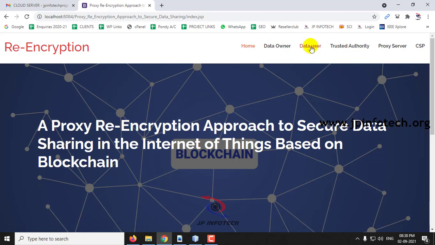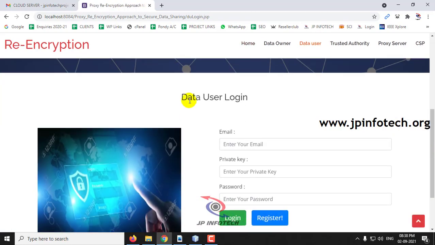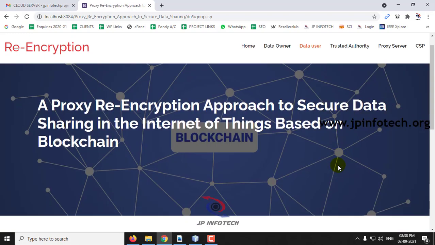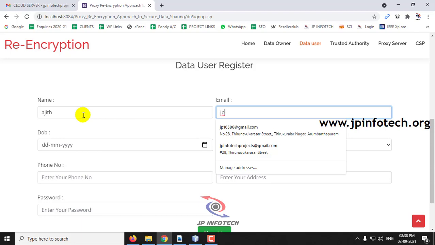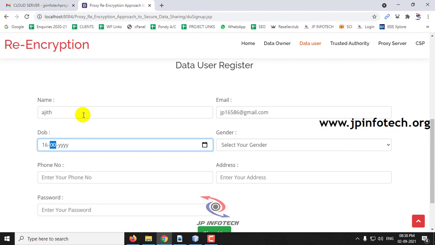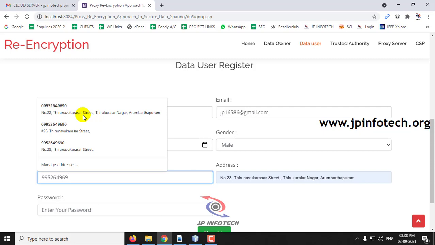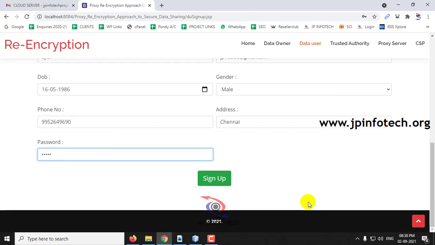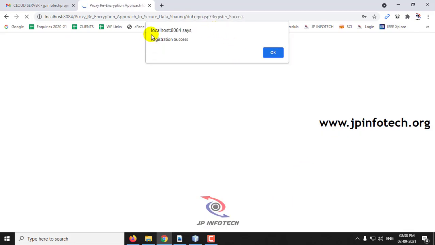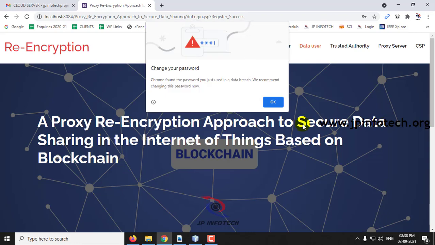So second, let me go to the data user part. In the data user part, first let me go to the registration part and let me create a new data user. So say for example, let me create a new data user called Ajit, and the name, let me enter the email ID, I'll use some different email ID, and date of birth, gender, phone number, address and password, and now click sign up. And now you can see the registration is a success for the data user part.